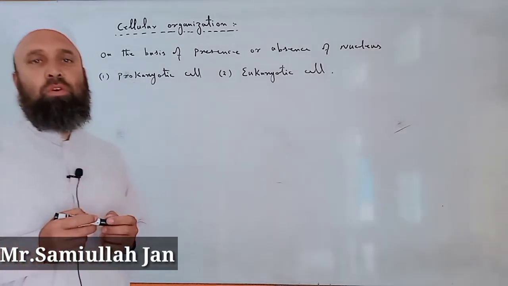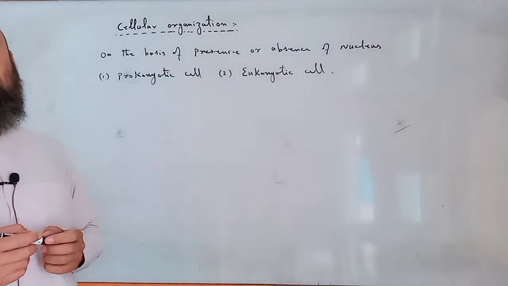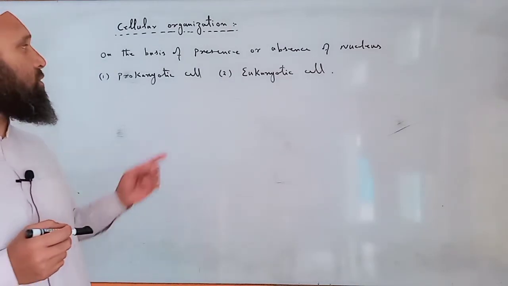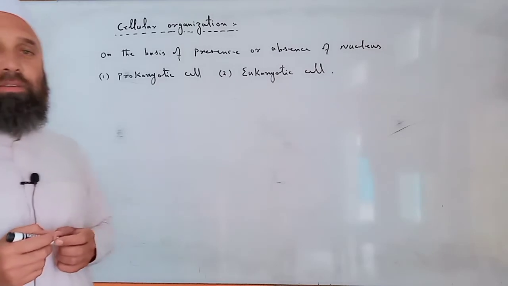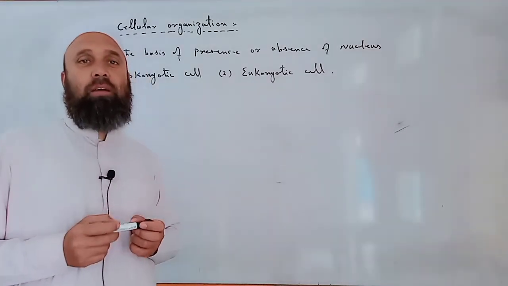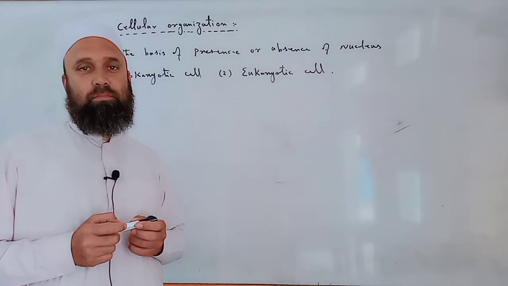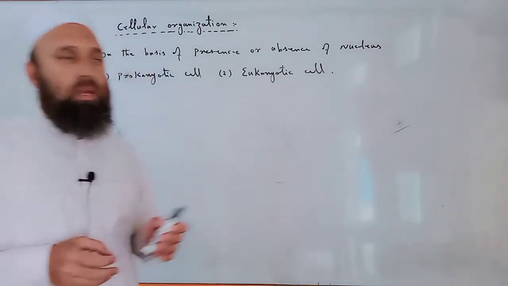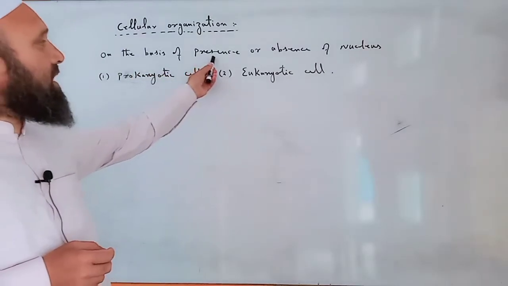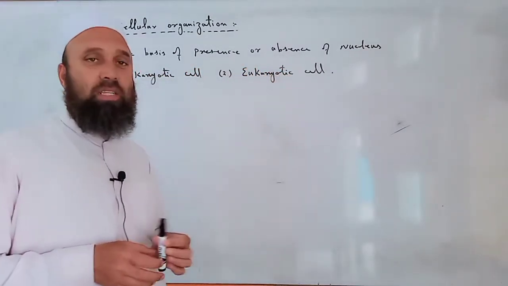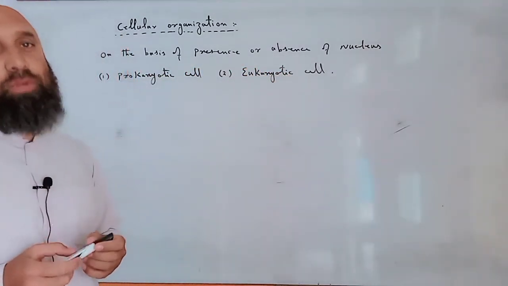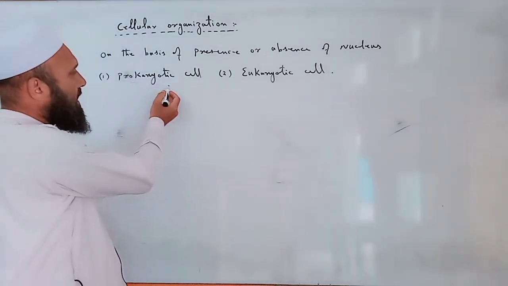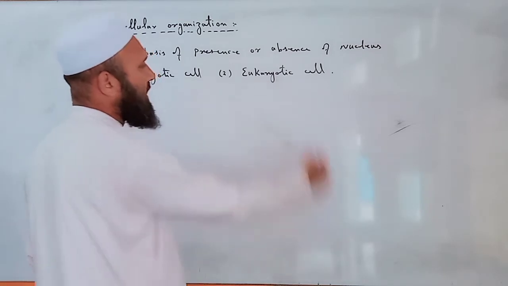Students, you know that the cell is the basic unit of life. The cell is both the structural and functional unit of all living organisms, either plants or animals. On the basis of presence or absence of nucleus, cells are of two types. One is called prokaryotic cell and the second one is called eukaryotic cell.